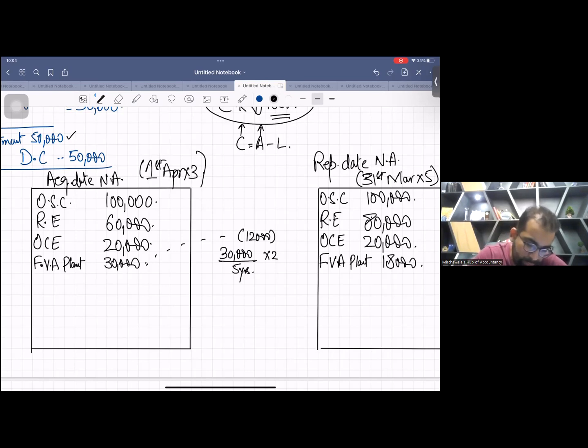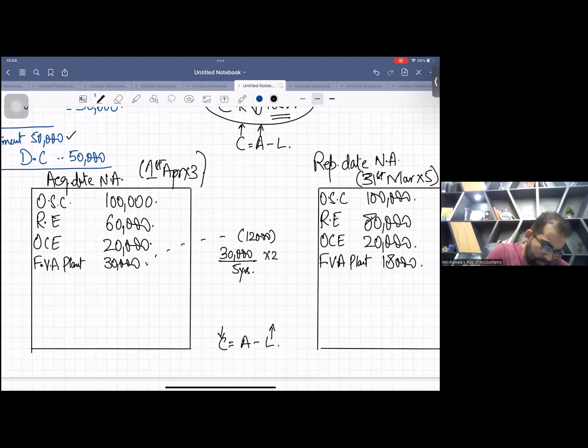Now look at here. Remember, C is equal to A minus L. We have to book a deferred tax liability. So when you book a liability at the date of acquisition, when the liability goes up, the net asset will go down. The net asset will go down, right?